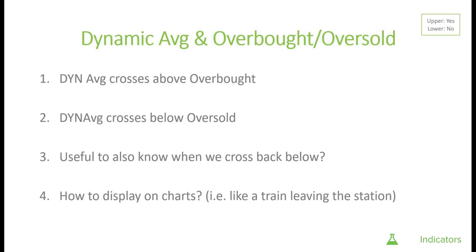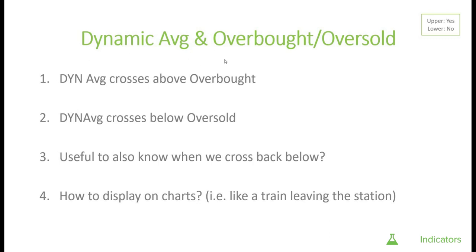But now, this is an interesting question that Keith had raised, which I think he added into the code and turned out to be really useful, which is we know when we might enter our overbought territory, but isn't it equally useful and just as important to know when we're exiting that territory, right? Everyone always talks about entering overbought territory, but it's just as important to understand when we're exiting so that we can start to look at this almost like a train leaving a station. It's coming to the station and then it's leaving the station, and we know what our period of window is when we might be looking for an entry.